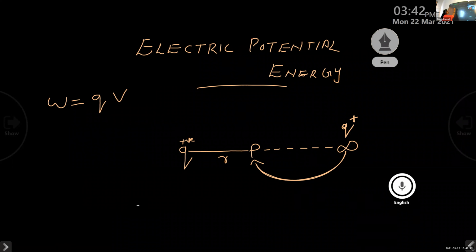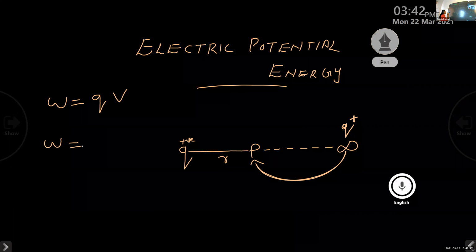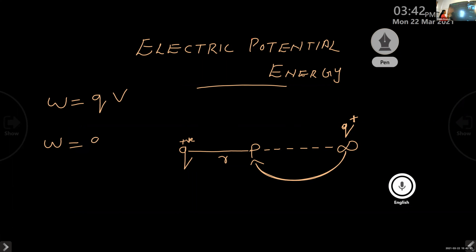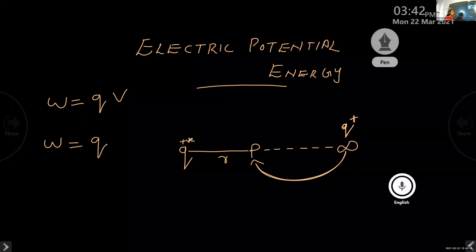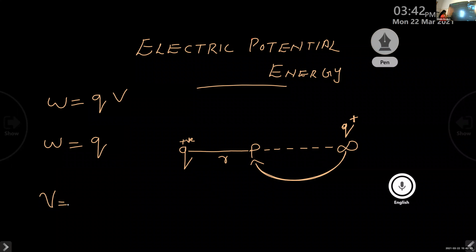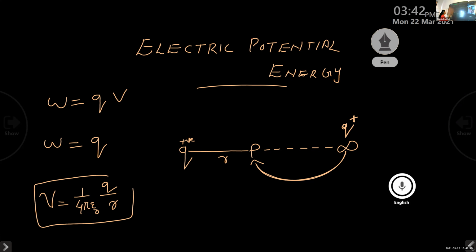But here we are discussing electric potential energy. So W is equal to Q, where Q is the charge that we place at infinity. So it is Q itself. And what about the expression for potential? What is the expression for potential V due to a point charge? V is equal to, first recall the expression for potential. Yes, 1 by 4 pi epsilon 0 Q divided by R, right? This is the expression for potential.